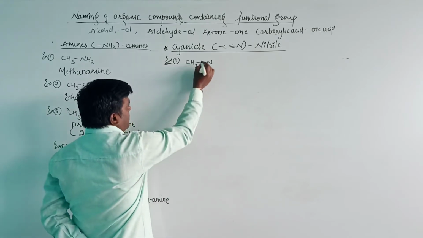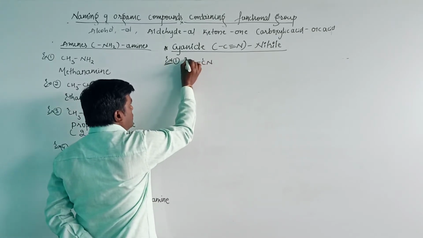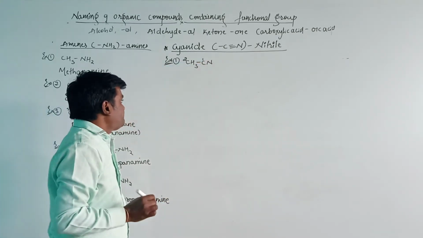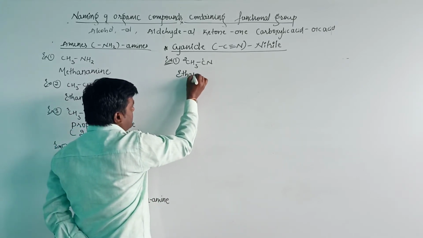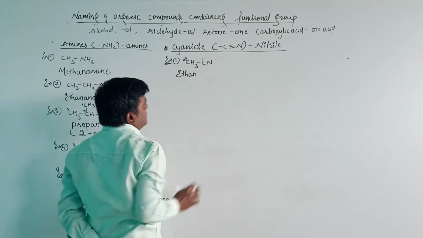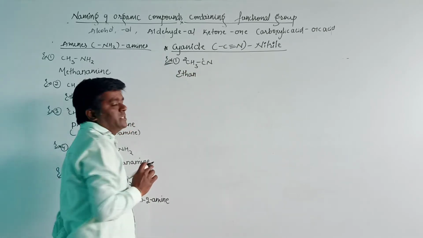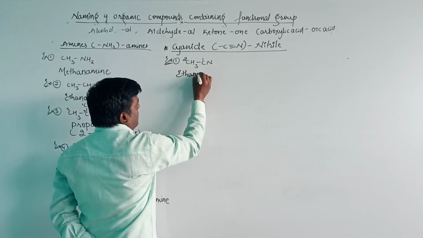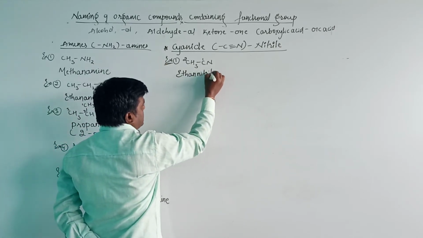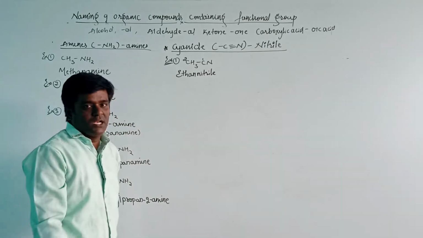Then start the numbering here, 1, 2. The number of carbon atoms in the parent chain is 2. Therefore ethane is the root word, and the secondary suffix for the cyanide is nitrile. Therefore we call it ethane nitrile.